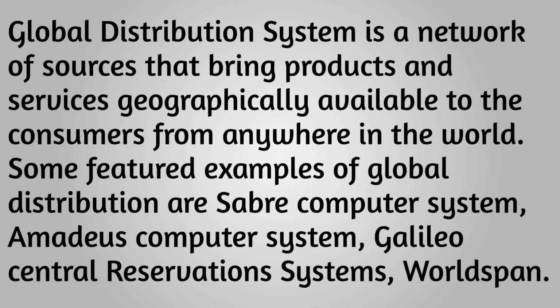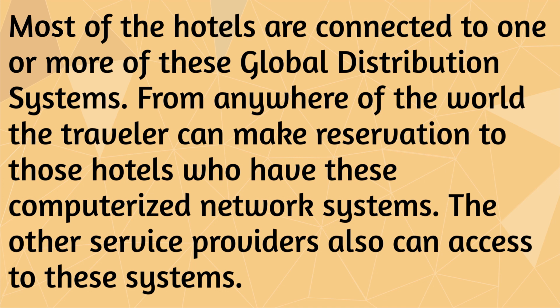Global distribution system is a network of sources that bring products and services geographically available to the consumers from anywhere in the world. Some featured examples of global distribution systems are Sabre Computer System, Amadeus Computer System, Galileo Central Reservations Systems, WorldSpan. Most of the hotels are connected to one or more of these global distribution systems. From anywhere in the world, the traveler can make reservations to those hotels which have these computerized network systems. Other service providers also can access these systems.